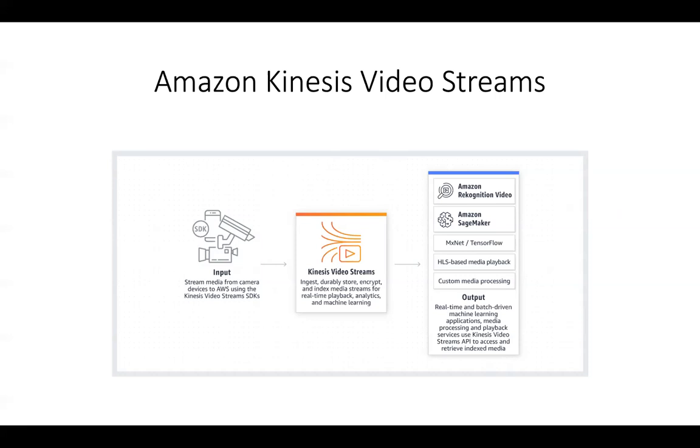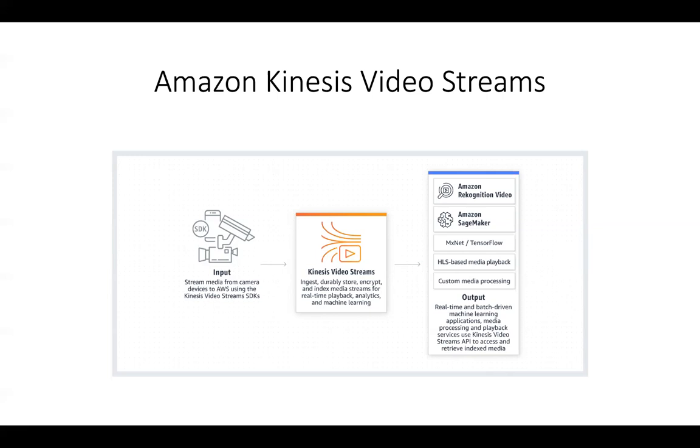And then you can use Rekognition Video for any kind of video-based analytics, assigning tags or identifying objects in that video, or go ahead and use SageMaker, which is the AWS service for building, training, and deploying machine learning models. You can also use open source machine learning tools such as TensorFlow or MXNet. You can also do HLS-based media playback on all of your connected devices, whether it be a mobile phone or a browser-based device.